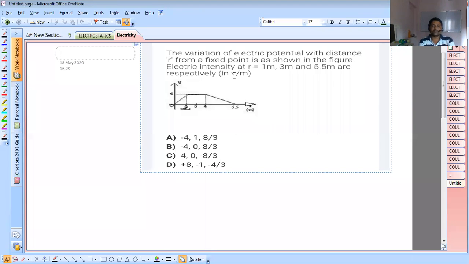Look at this question. The variation of electric potential with a distance r from a fixed point is as shown in the figure. The electric intensity at r equals 1 meter, 3 meter and 5.5 meter respectively. Look at this, I'm going to the previous question.